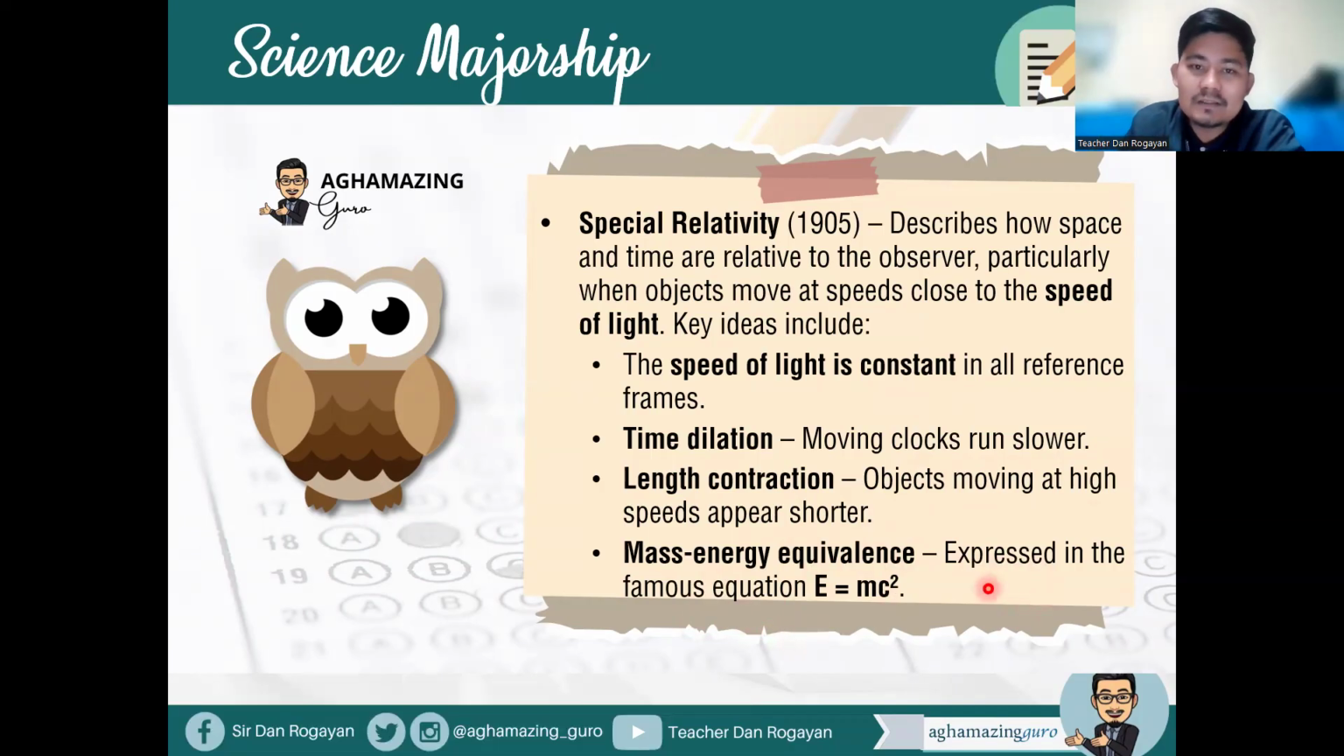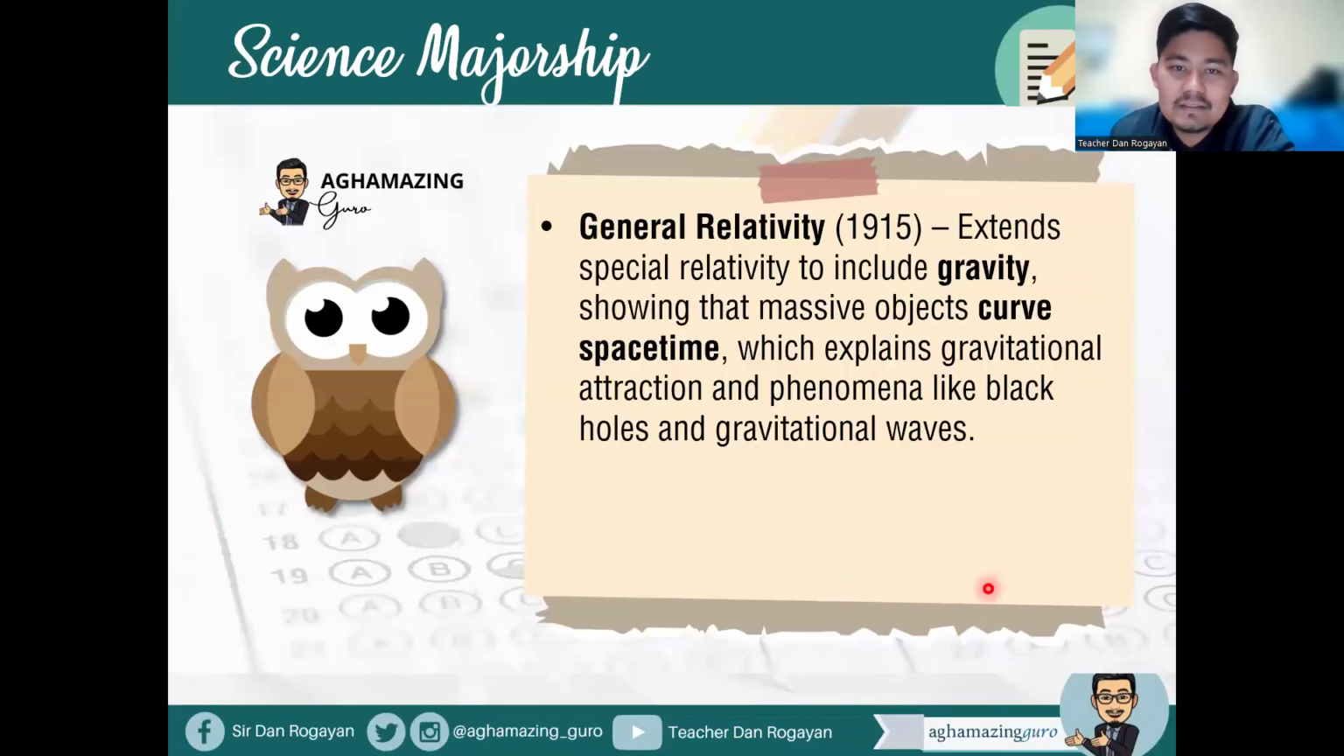Okay, so that's for the special theory of relativity. So the general relativity in 1915 extends special relativity to include gravity, showing that massive objects curve space-time, which explains gravitational attraction and phenomena like black holes and gravitational waves.